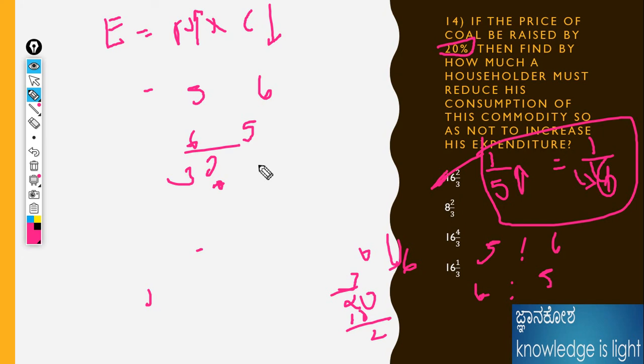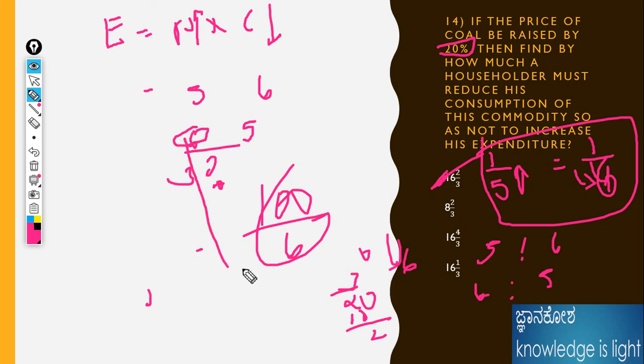Then see whatever number is coming. 6 is the number. Therefore 100 divided by 6 is coming as 16 2 by 3. Like that also we can think and do the problem. Here it is asking for the expenditure. Expenditure, 6 is coming. Just 100 divided by 6, the answer should be coming the same. This is the one.